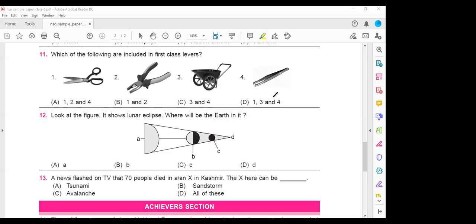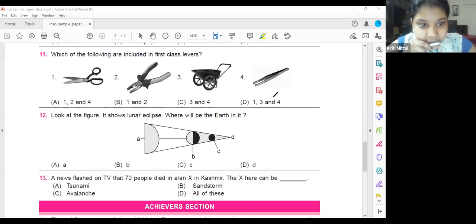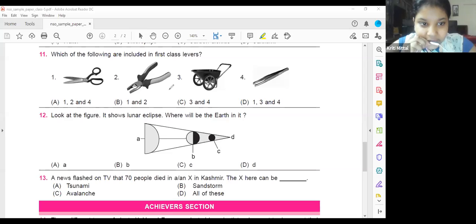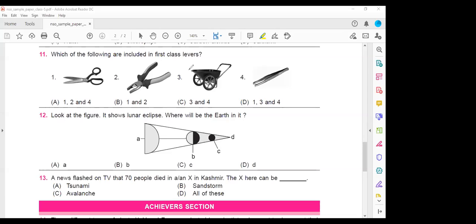Ma'am, like these scissors. The scissor is already attached with a nail, so that is a lever. So you can easily tell they are nothing but simple machines which make our work easier. Levers are simple machines. Ma'am, a handle that we pull or push in order to make a machine work.